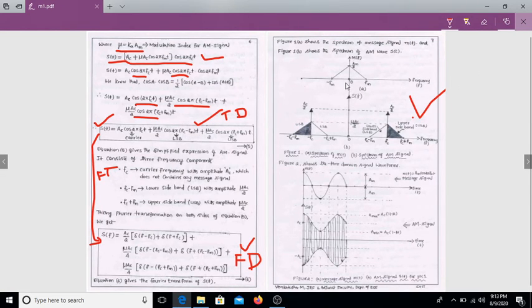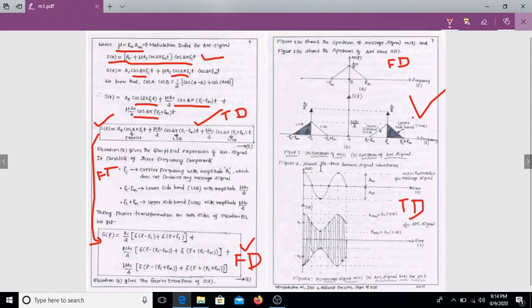The first frequency is the carrier frequency, minus fm, plus fm, and the Fourier transform of m of t is M of f, that is Am by 2, and here we get the next signal, the lower sideband equation. And this waveform is known as the frequency domain, and this waveform is known as the time domain waveform.